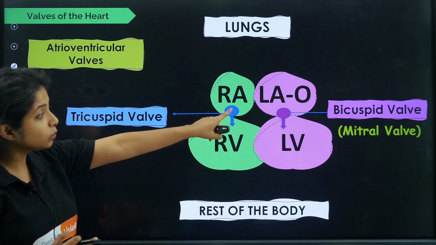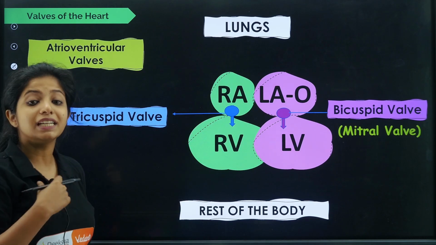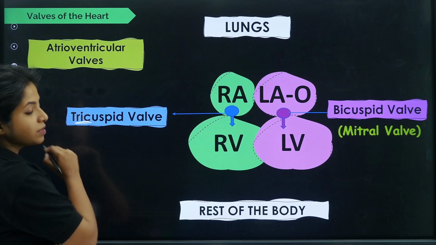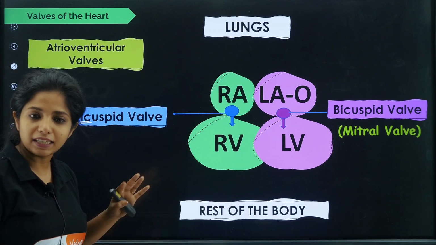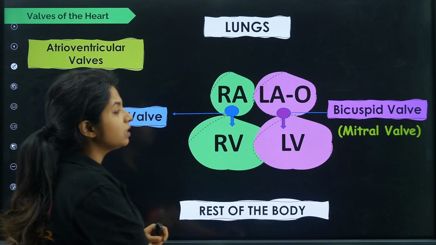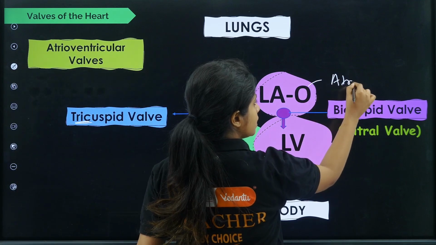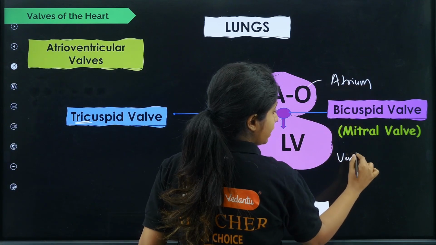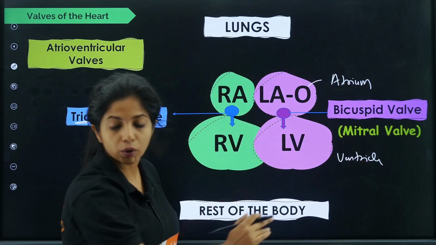The one that comes between the right atrium and right ventricle is the tricuspid. The term is there, that means it is on the right side. Now both of these are known as atrioventricular valves. Why? Because it is coming between the atrium and the ventricle, which is why it is known as atrioventricular valves.